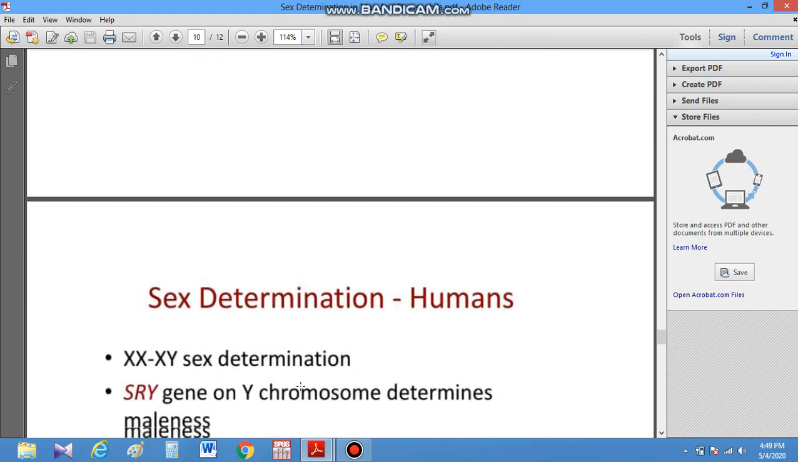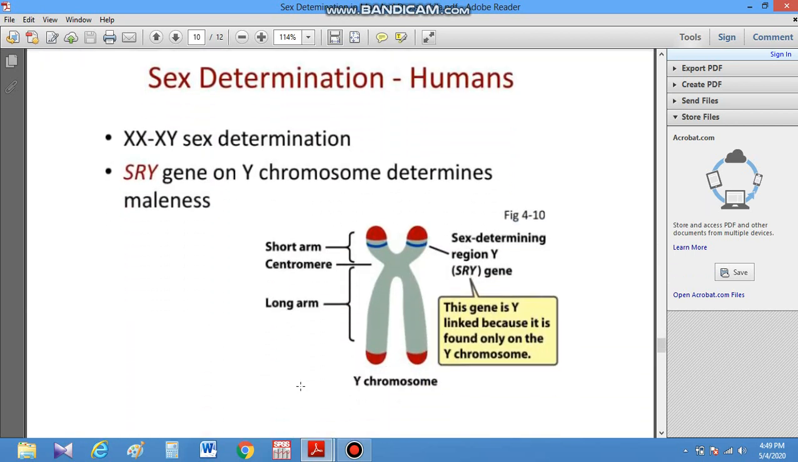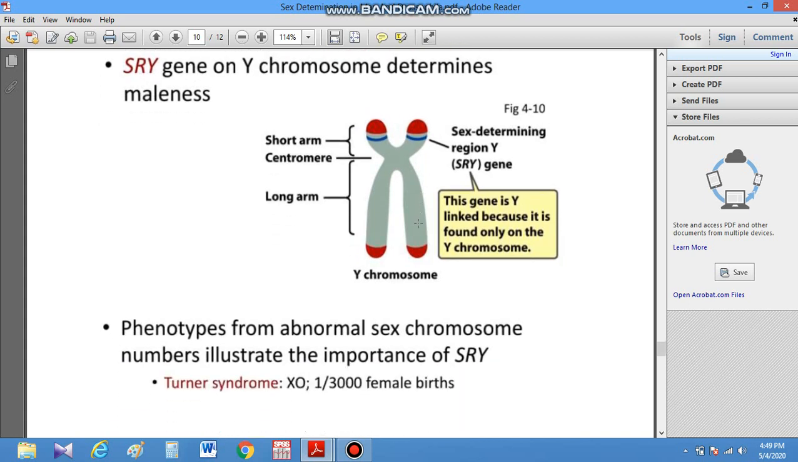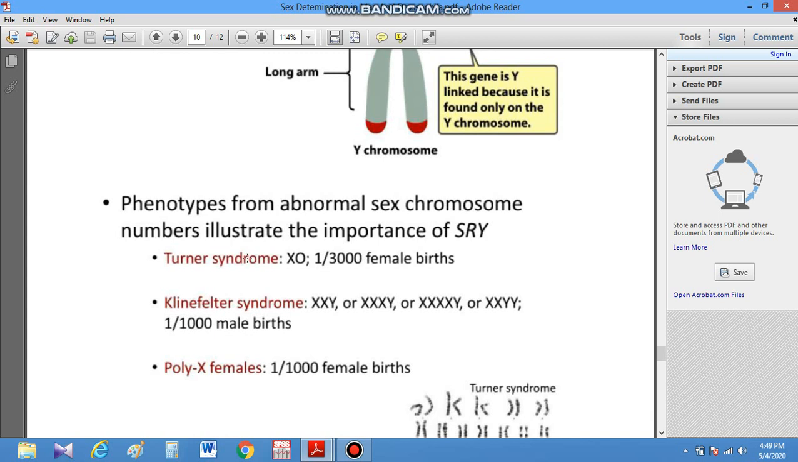We can now discuss sex determination in humans also. The human sex determination system is XX and XY. XX is female and XY is male. There is the SRY gene present on the Y chromosome, which determines the character of maleness. If there is absence of the SRY gene, then abnormal phenotypes are present. If there is X0, absence of the Y chromosome, then the offspring show Turner syndrome.